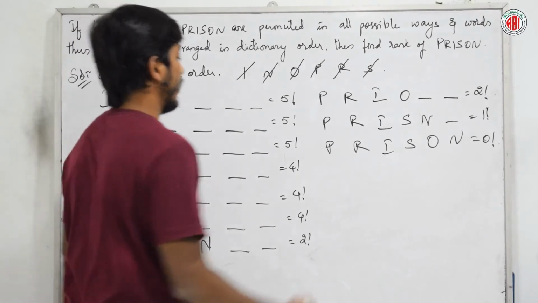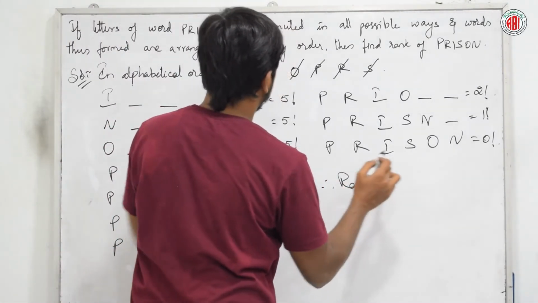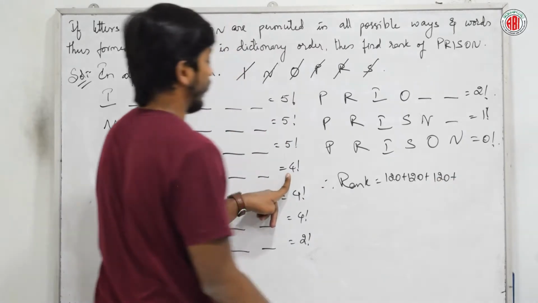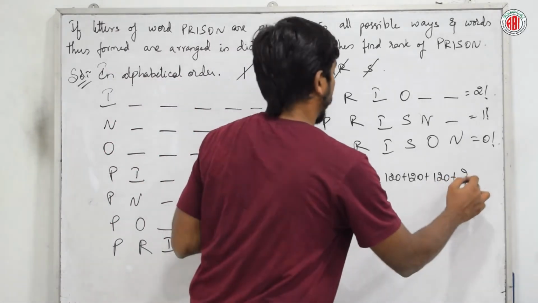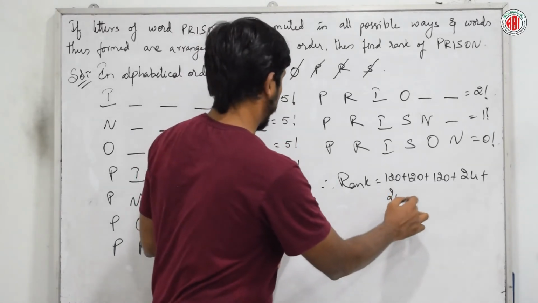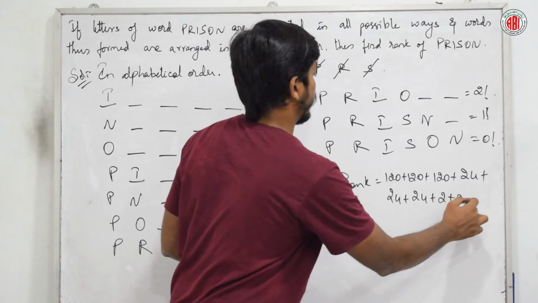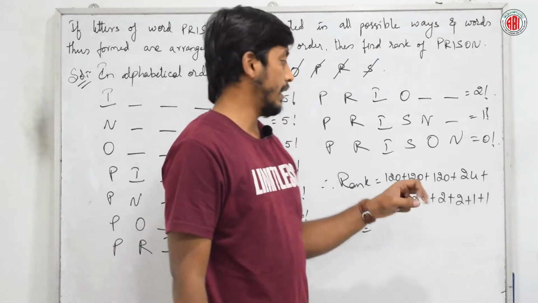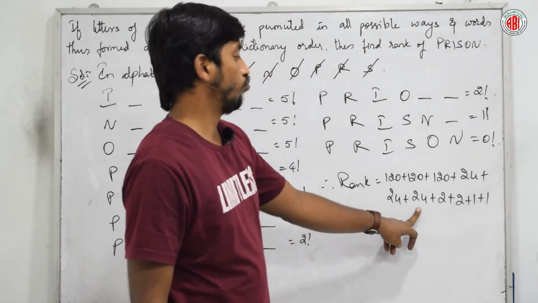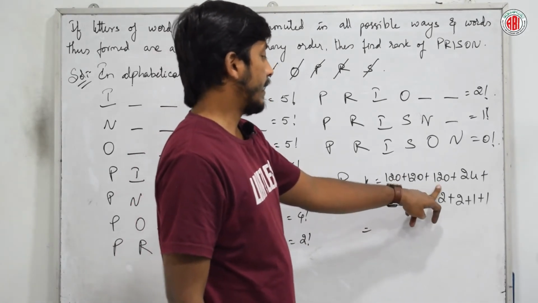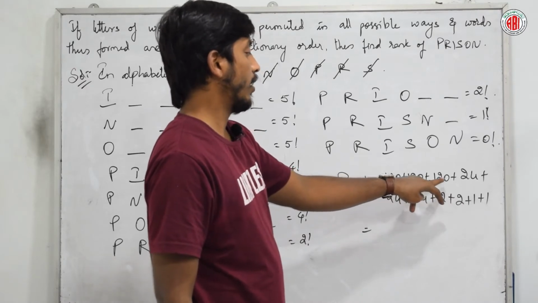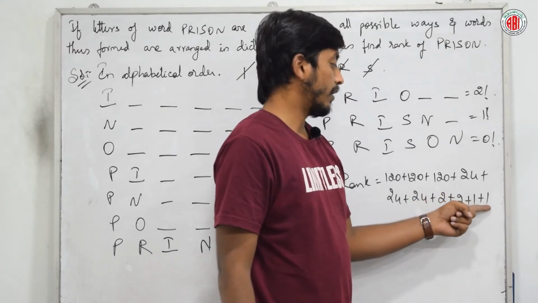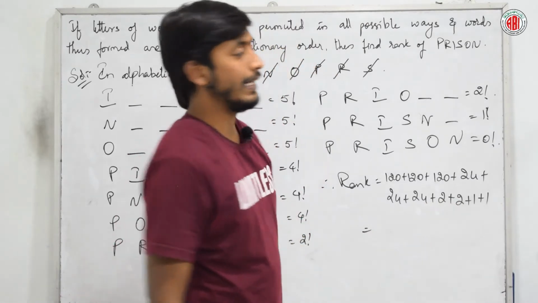Now just add everything. Therefore, the rank is 5 factorial plus 5 factorial plus 5 factorial plus 4 factorial. 4 threes are 12, 12 twos are 24, plus again 24, plus again 24, plus 2, plus 2, plus 1, plus 1. 3 sixes are 360, 360 plus 72, 360 plus 40 is 400, 432, 433, 434, and 438 is our answer.